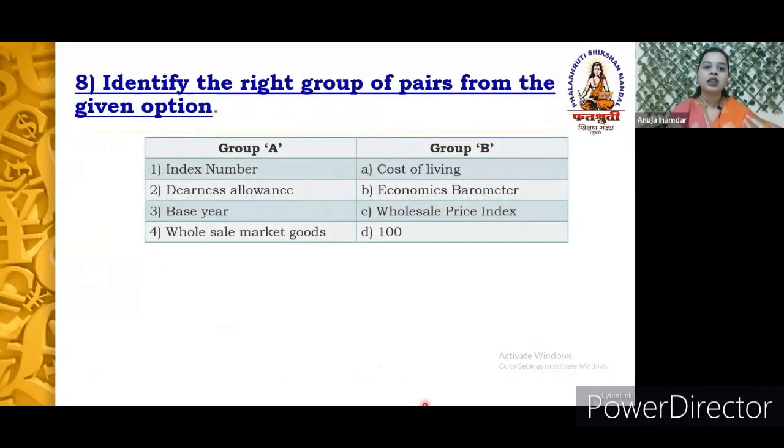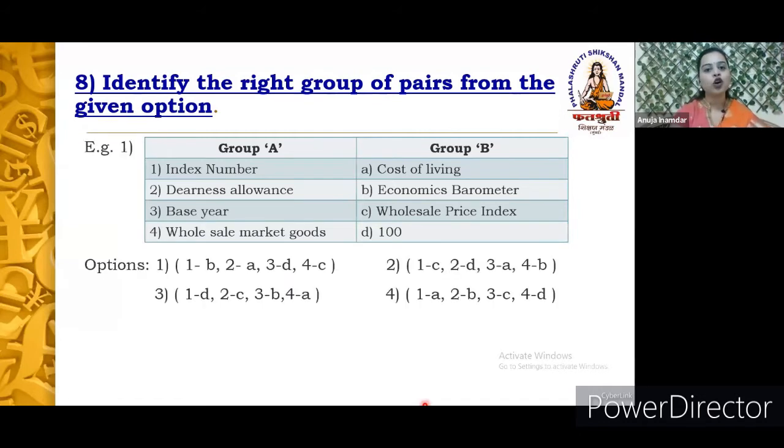Next, the eighth one is identify the right group of pairs from the given options. So what is this? It is nothing but an extension of match the column. Along with group A and B, here you will also get 4 options.